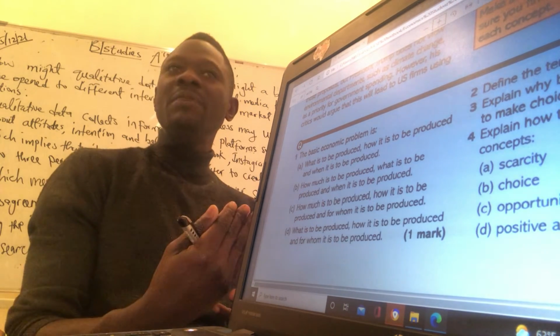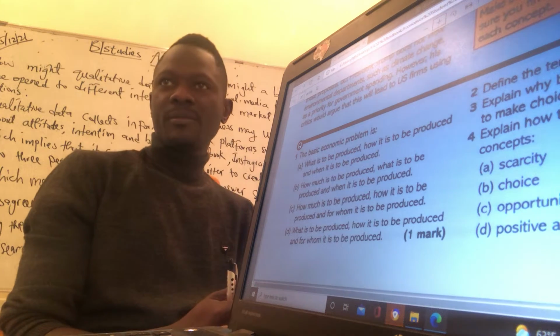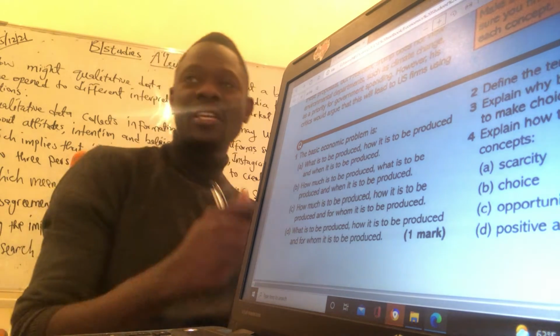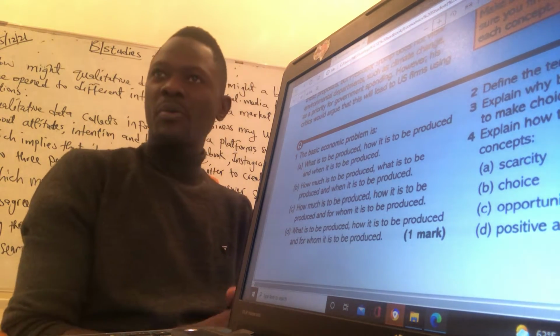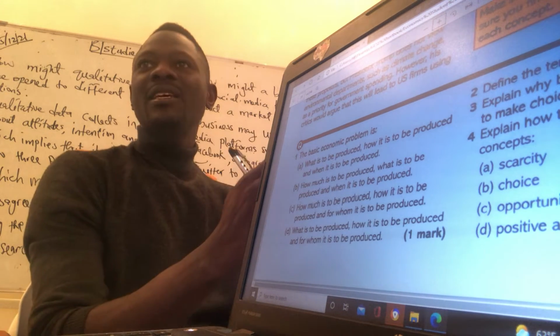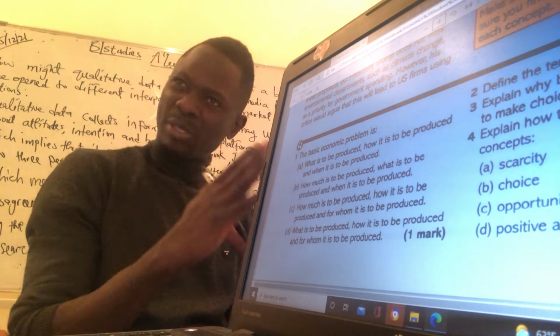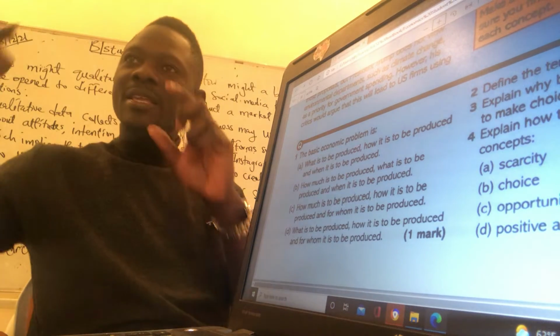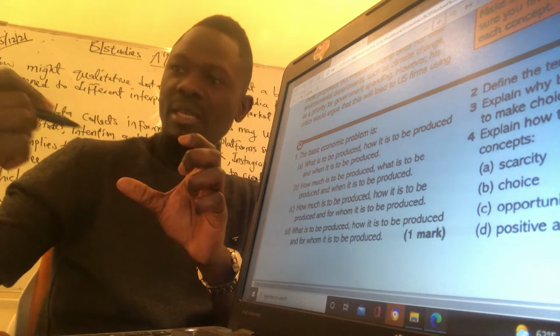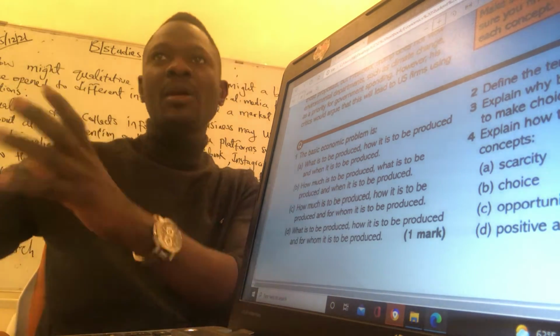So objectivity means you are being real to yourself. That is positive economics. It's not about opinions of people. It's about doing the right thing at the right time. Do you understand positive economics here? So that is the definition for positive economics: the objective study of allocation of resources.